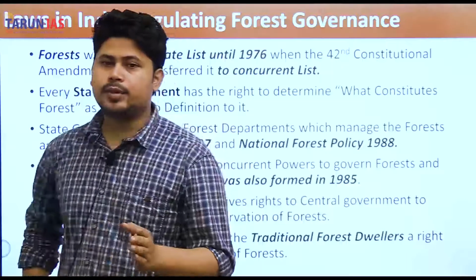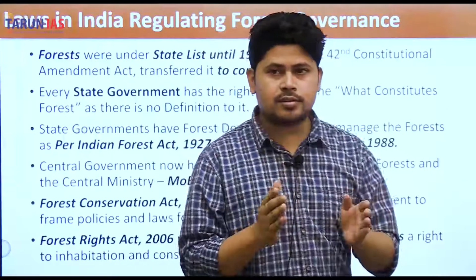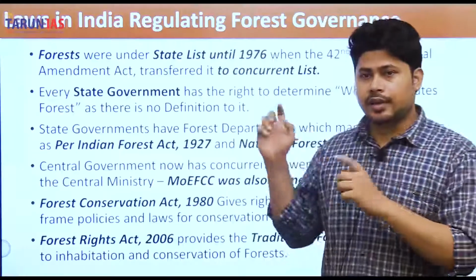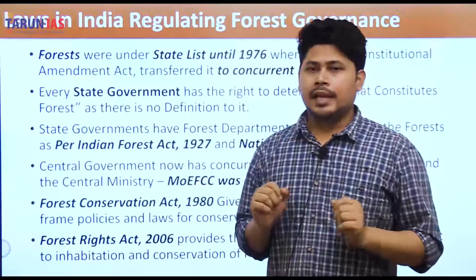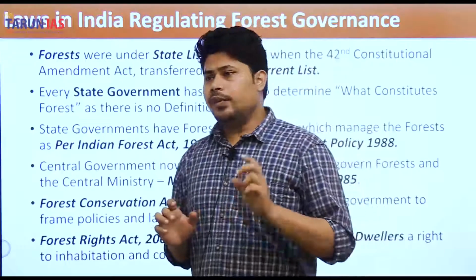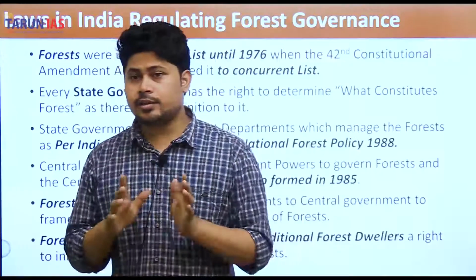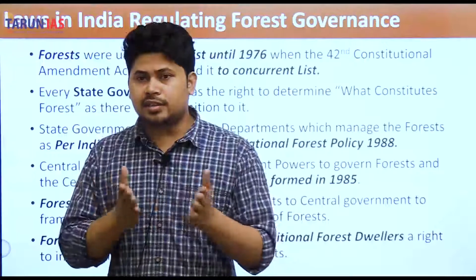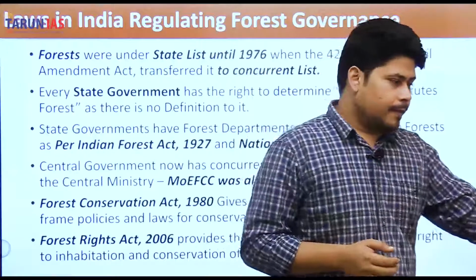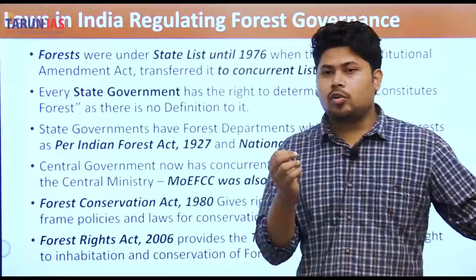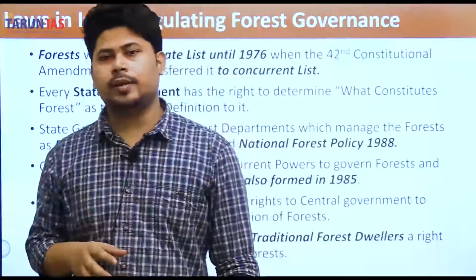That means both state government and central government have powers to make laws for the conservation and protection of forests. A very important point to note here: if a law is made on the concurrent list, this also brings us to polity, it's interdisciplinary in nature, any law made on the concurrent list by the state government can be overridden by the central government.